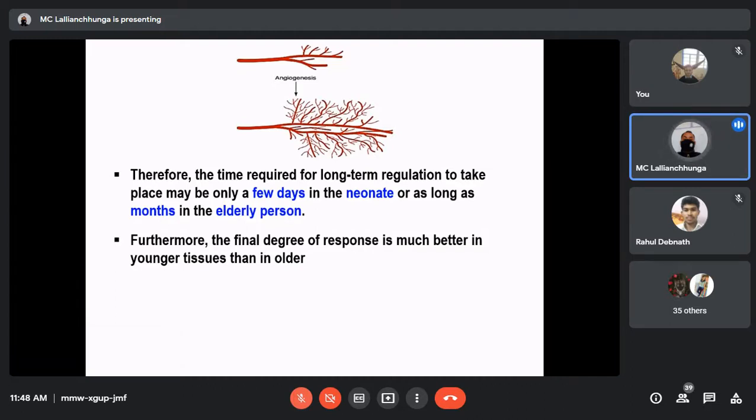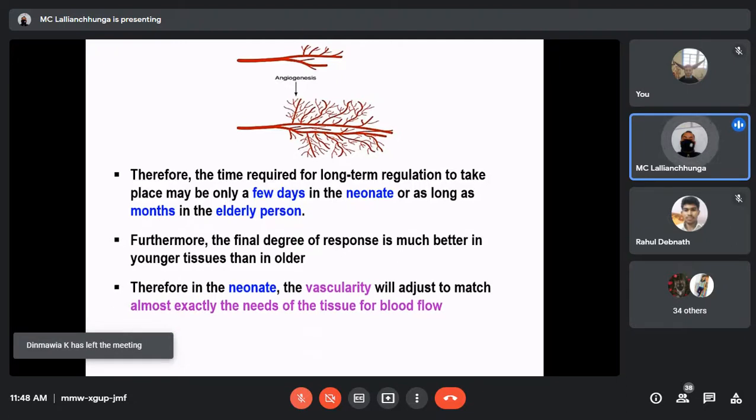Therefore, in the neonate, the vascularity will adjust to match almost exactly the need of the tissue for blood flow, whenever there is an increase in demand of blood for a particular tissue.